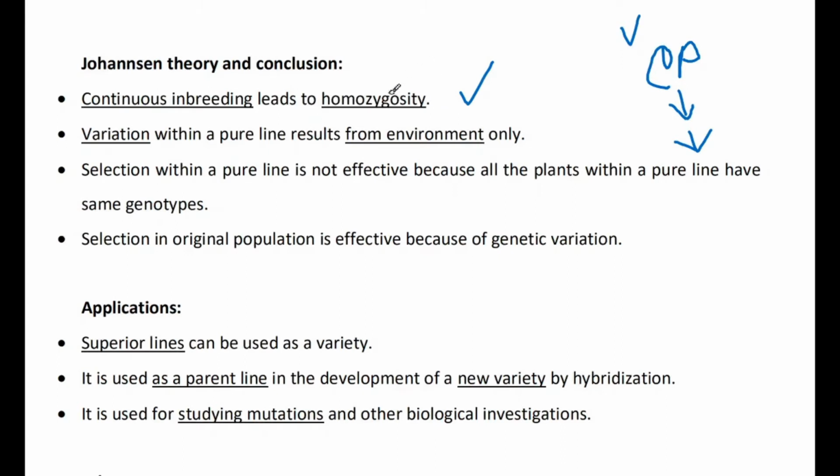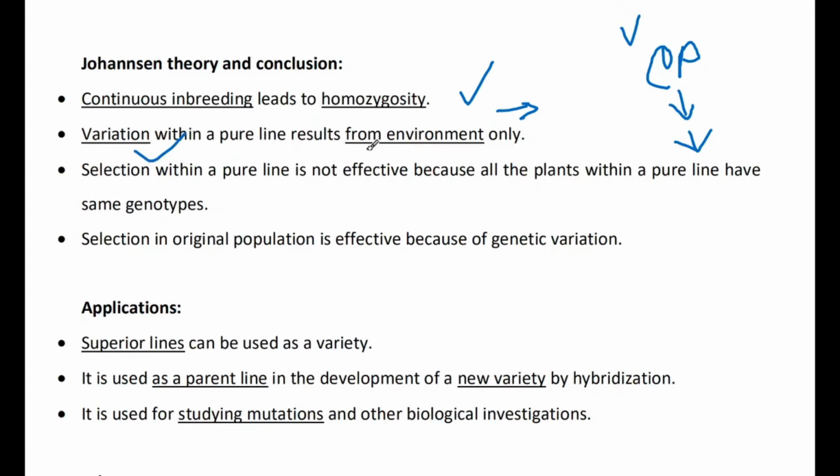This leads to homozygosity, and the plants become homozygous and homogeneous for a particular character. If you sow hundreds or thousands of plants, 100% of the plants will give the specific characters you want. In this way pure line selection is very important for us.